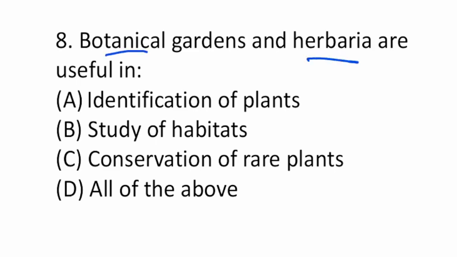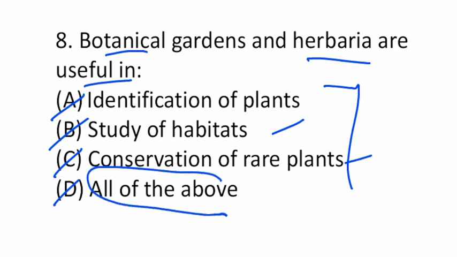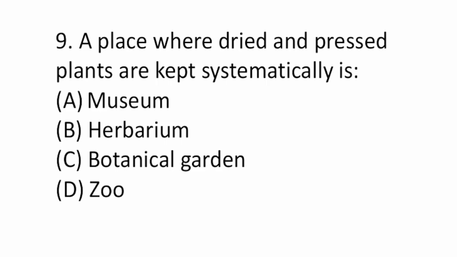Botanical gardens and herbaria are useful in identification of plants, study of habitats, conservation of rare plants, or all the above. So herbarium and botanical gardens help in identification, study of habitats, conservation of plants, all. So option D is all the above. A place where dried and preserved plants are kept systematically is known as museum, herbarium, botanical garden or zoo.